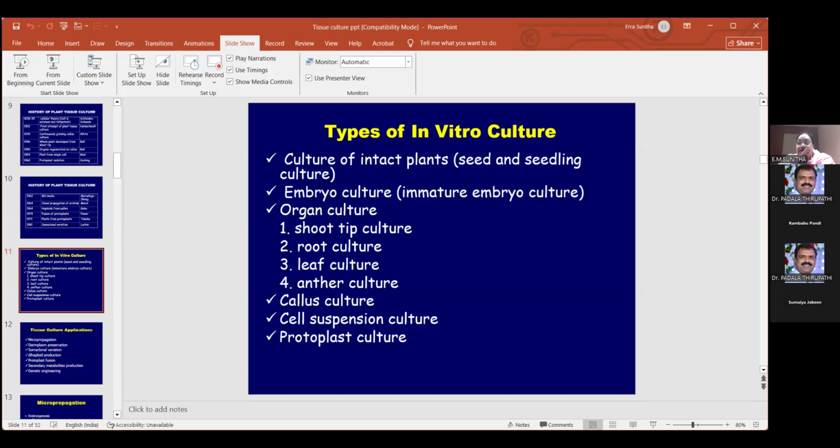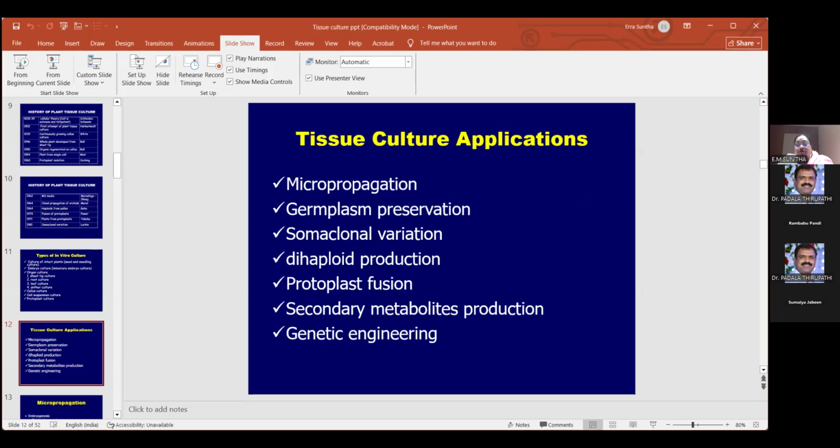All these cultures are done under in vitro conditions. In vitro conditions means, keep in mind, it is under laboratory conditions, and it has to have the nutrient media ఉండాలి, it should have the hormone system, and over and above, it should be under sterile conditions. Okay.